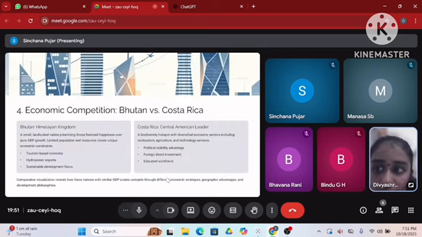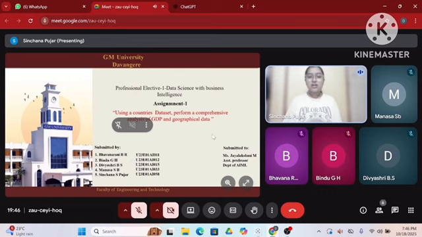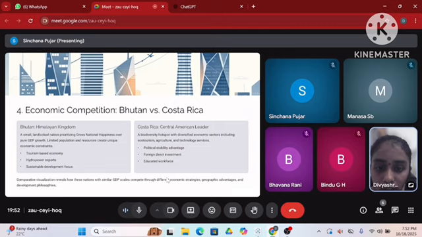Now coming to the next slide, economic competition, that is Bhutan versus Costa Rica. Bhutan is a Himalayan kingdom, a small landlocked nation prioritizing gross national happiness over pure GDP growth. Limited population and resources create economic constraints, that is a tourism-based economy, hydropower exports and a sustainable development focus. Then coming to Costa Rica, a Central American leader and biodiversity hotspot with diversified economic sectors including ecotourism, agriculture and technology services.